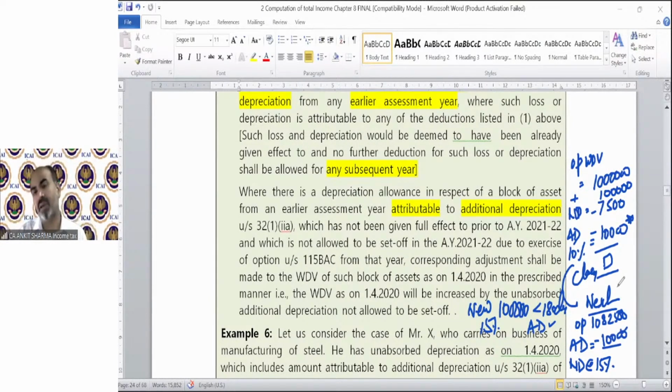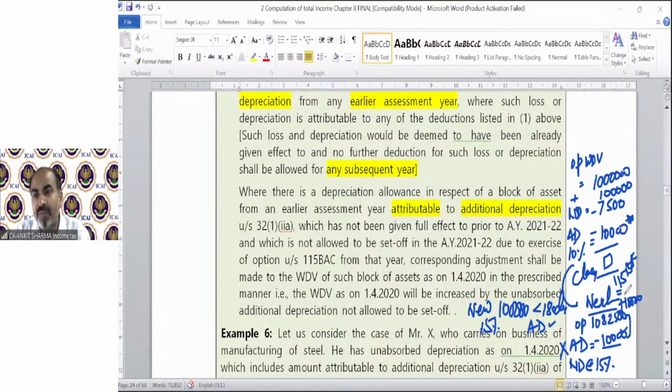This is the concept. But now the provision says, suppose in the next year you apply section 115BAC. If you apply section 115BAC, then you cannot claim the additional depreciation. This is the rule. But the department gives you one advantage. If in the year you apply section 115BAC there is any depreciation left to be claimed which is attributable to additional depreciation, then this 10,000 cannot be claimed, but this 10,000 will be added to the WDV.